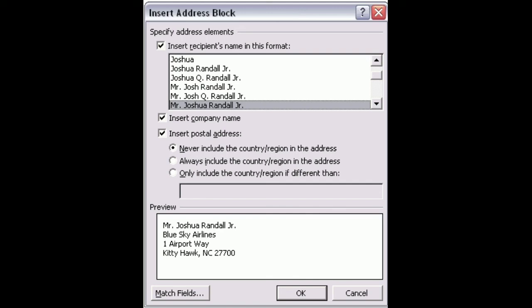For example, the recipient name can be represented in the form of Joshua. It can be represented as Joshua Randall Jr., Joshua Q. Randall Jr. There are many options provided for representing the recipient name. You can choose any one of the formats. You have to click on any one of the formats, and at last you have to click on the OK button.